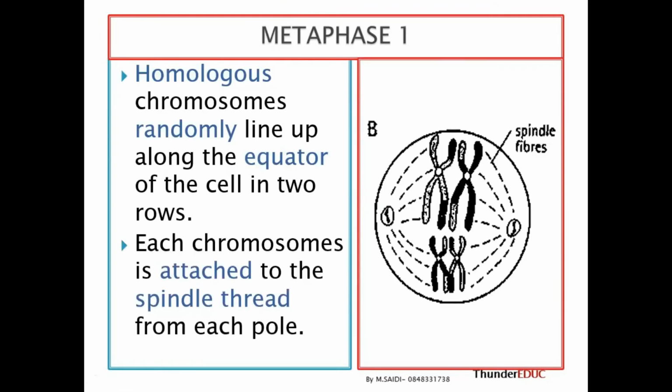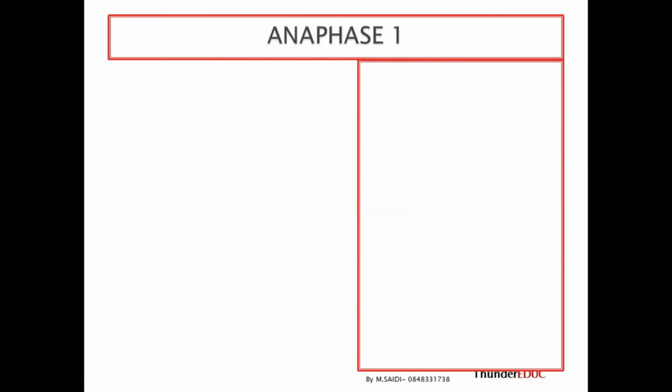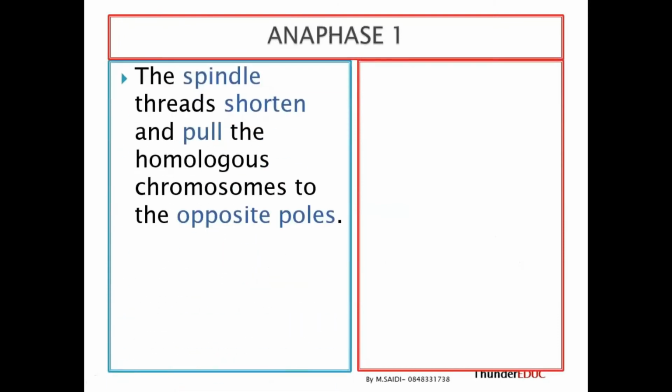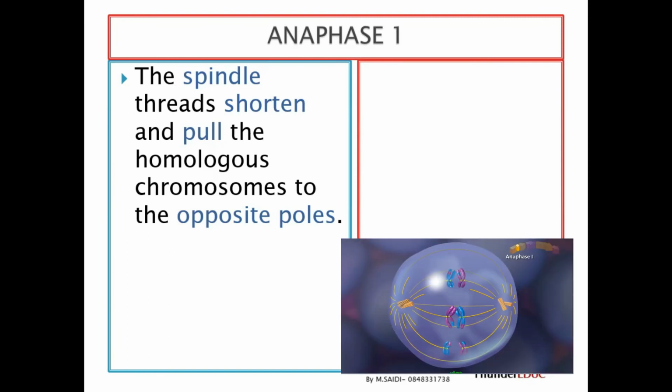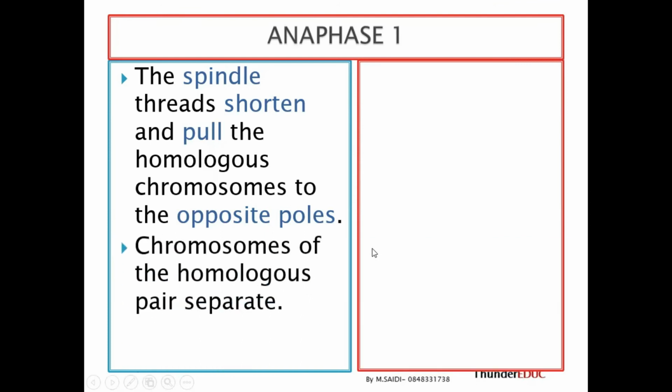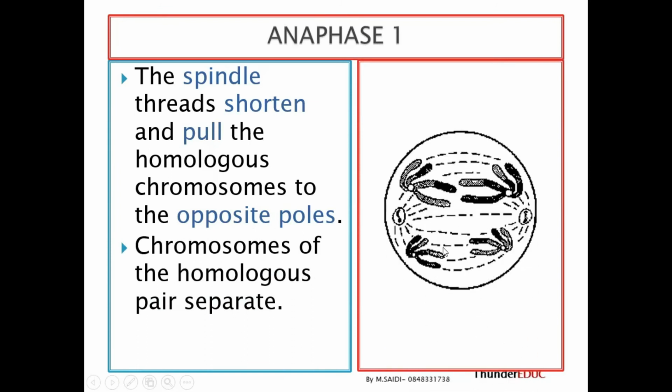So after that, once they are done with this, they start to move apart, which we call anaphase. In anaphase, the spindle threads shorten. When they shorten, they pull. It's like when you are a bodybuilder and you carry something, the muscles shorten. When they shorten, they pull. So they pull the homologous chromosomes to opposite poles. The homologous chromosome pair, what do they do? They separate. It means that now they move to opposite poles. This is what is happening.